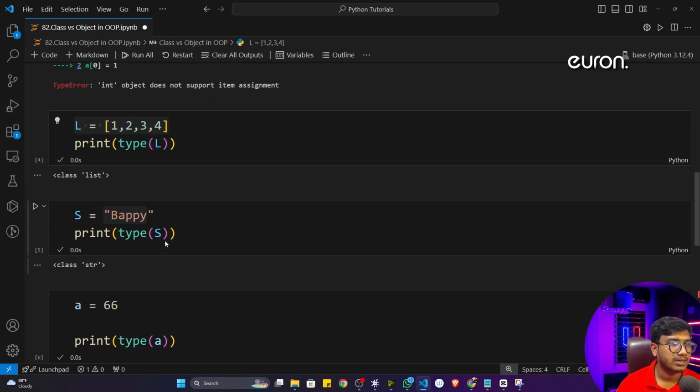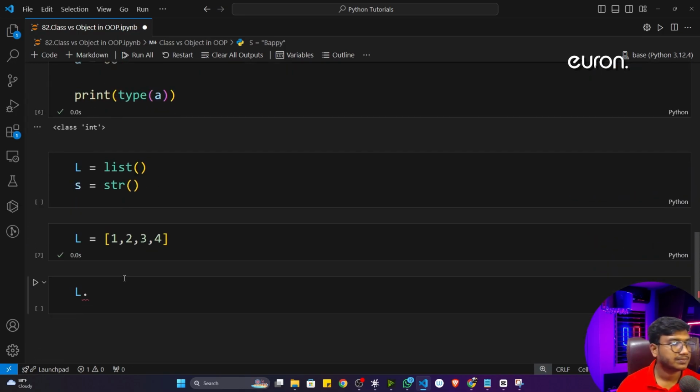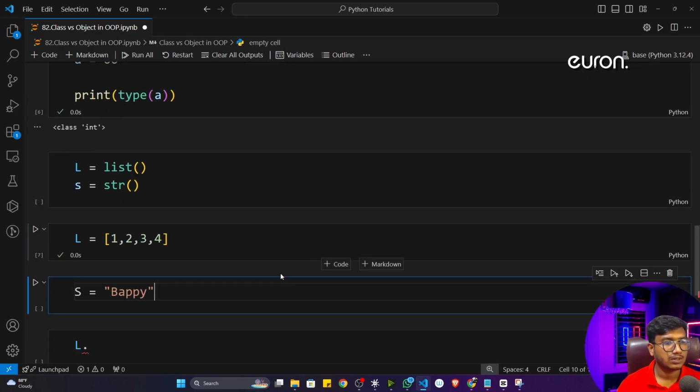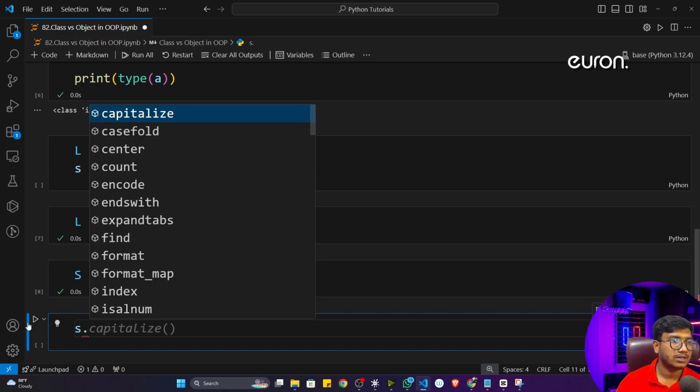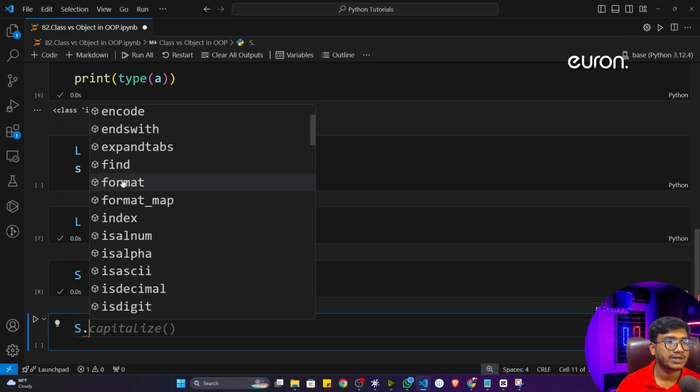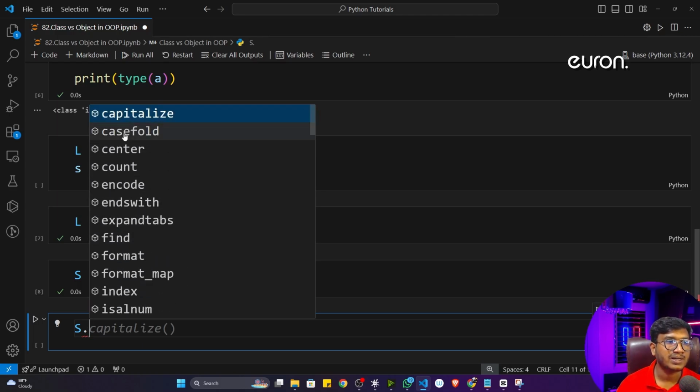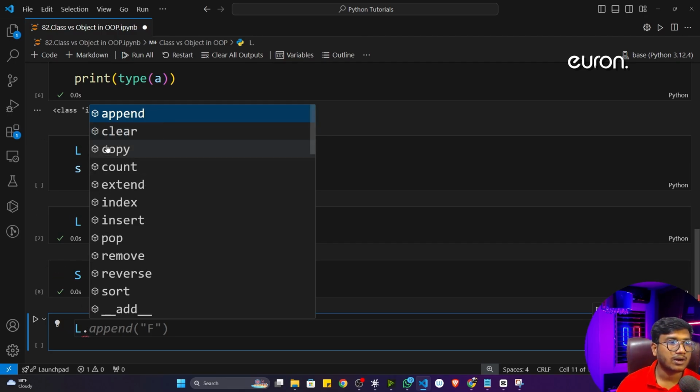Let's say there is one string I'm having, and now if I just write s dot, you will see that it will also suggest some functionality related to string. Now see, append is not there because append is not a function inside the string class. Now if I press L dot, you will see this particular append. Append is a function of the list class. That's why you can see this particular function here.